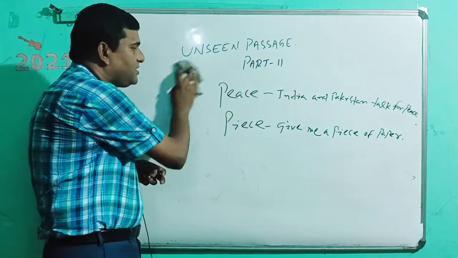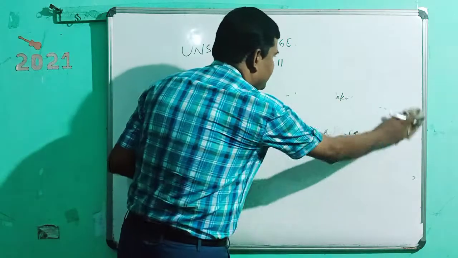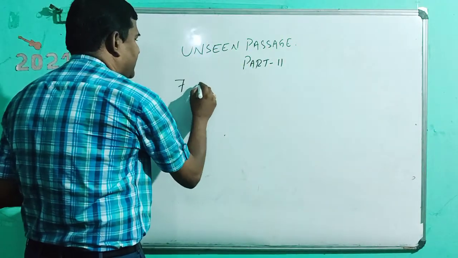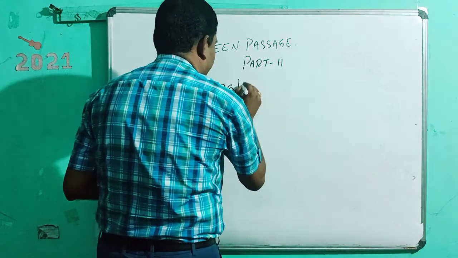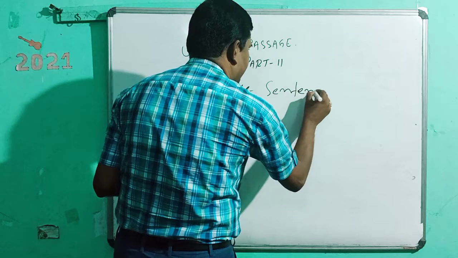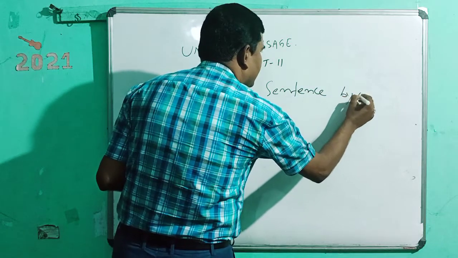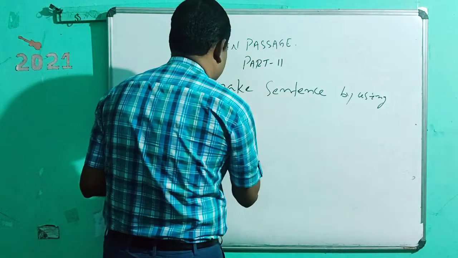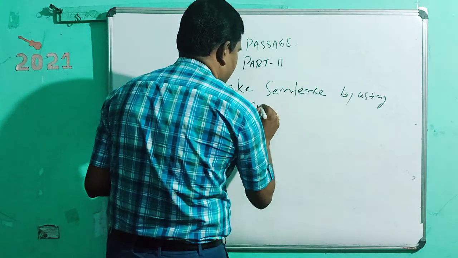Then another is: make a sentence by using the following phrases.